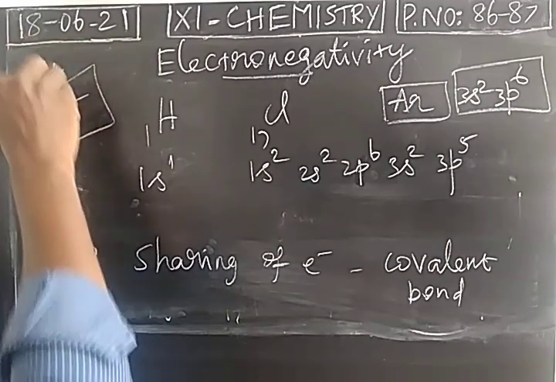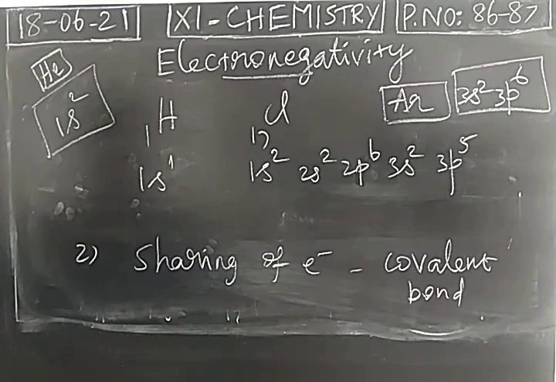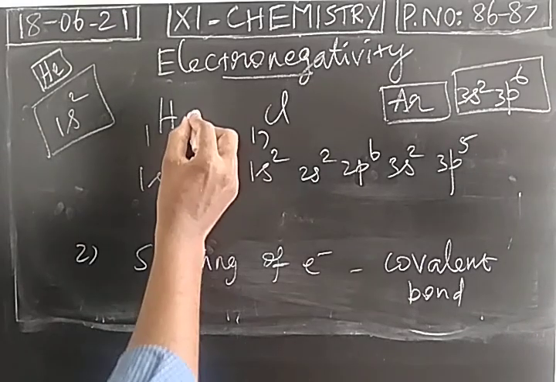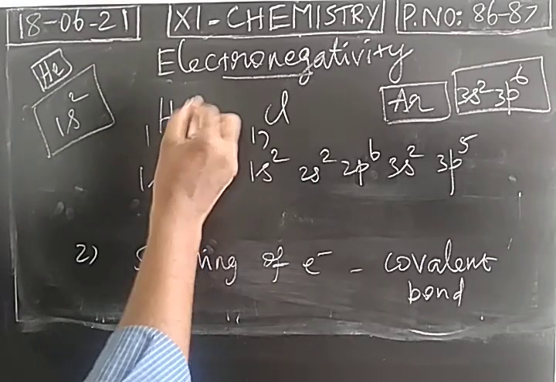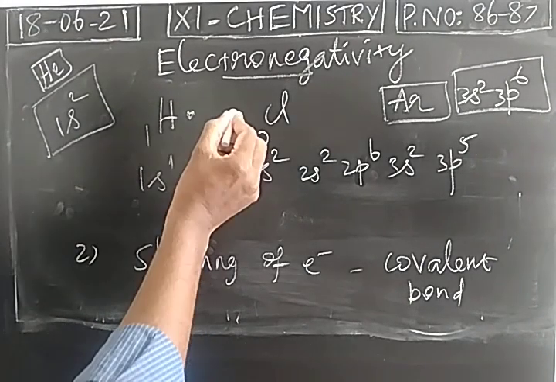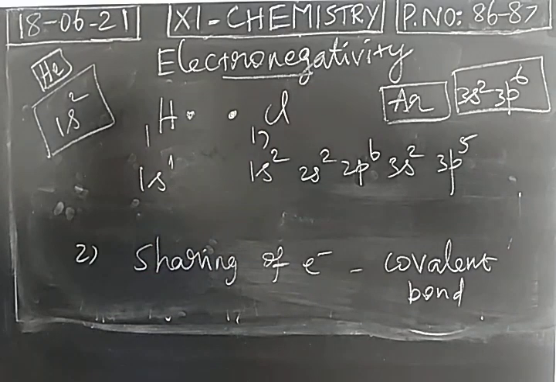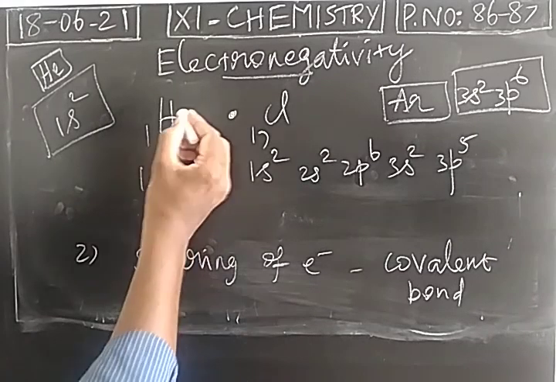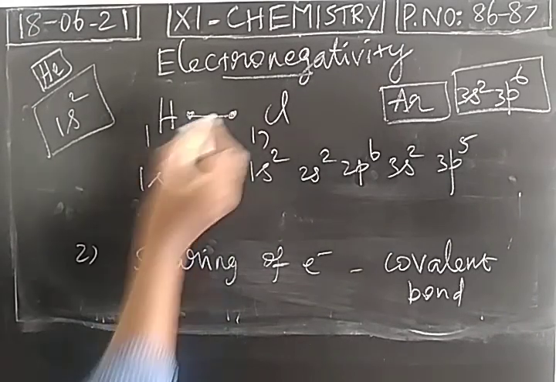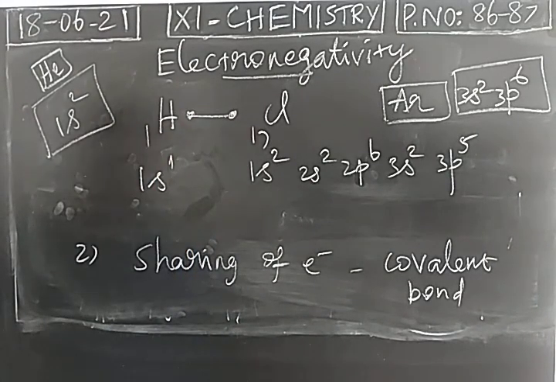Hydrogen needs one more electron to attain the electronic configuration of helium. For that, mutual sharing of electron is possible. Hydrogen has only one valence electron. Chlorine has a total of 7 valence electrons, isn't it? The last shell has 7 electrons. Out of 7, 1 electron is shared with hydrogen. So mutual sharing of electron will make a covalent bond.